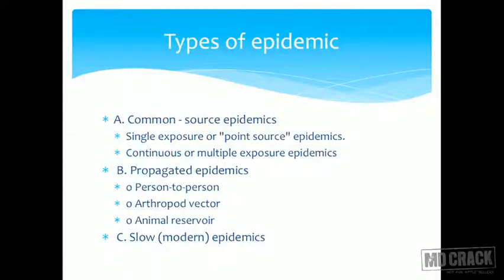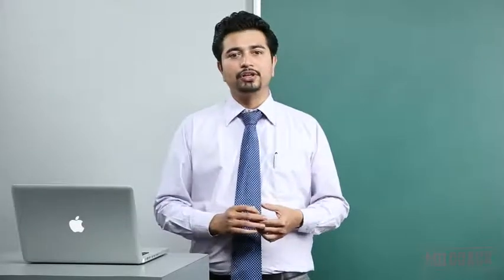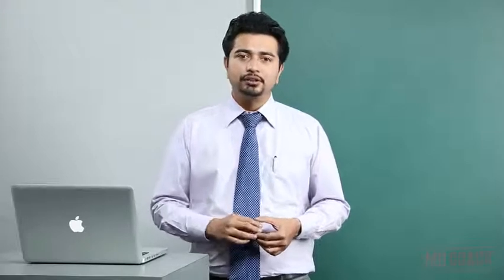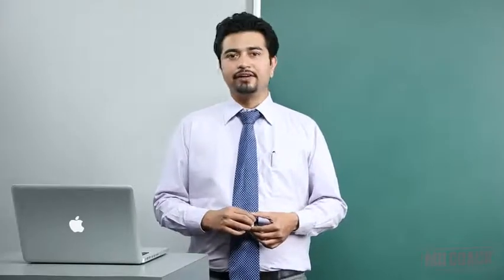The second type is the continuous or multiple exposure epidemic. As the name suggests, the diseases are caused by repetitive contact with the etiological agent. So the etiological agent comes in contact with the hosts multiple times. Again, a classical example would be waterborne diseases. A well is contaminated with a bacteria and people draw water from the well on a daily basis. That is the well they use in that village. So many times people have drawn water from that well and people are continually falling ill. Since people are continually falling ill, you will have a lot of secondary cases.